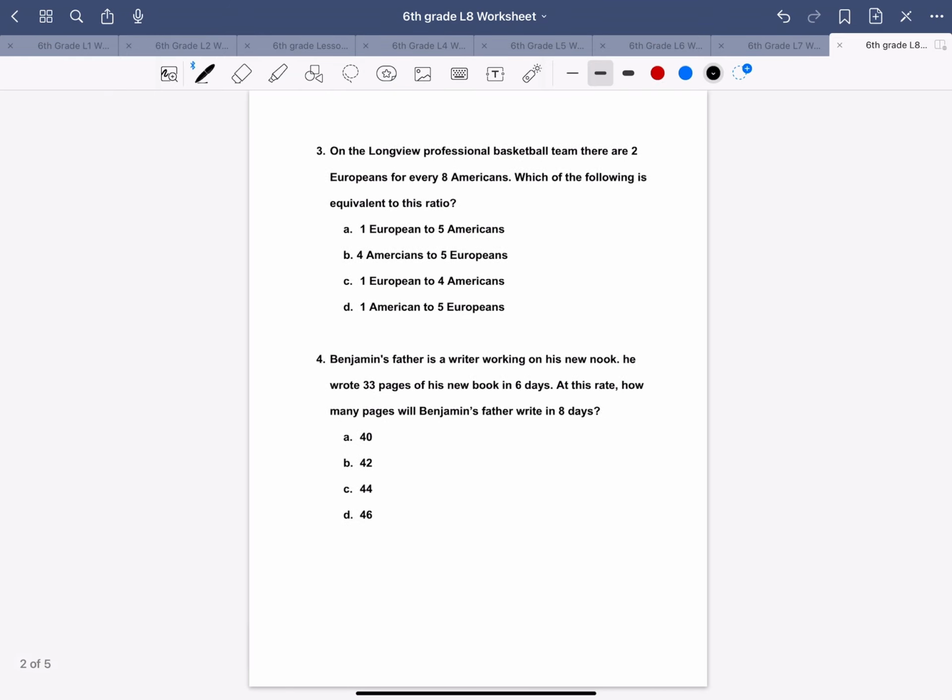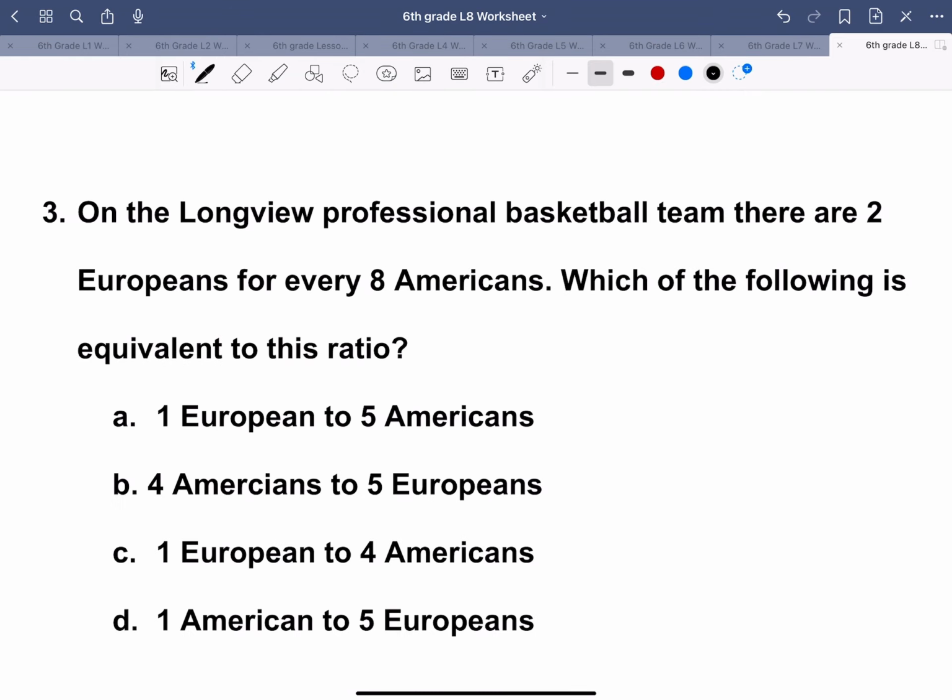Alright, next one. Number 3. On the Longview professional basketball team, there are 2 Europeans for every 8 Americans. Which of the following is equivalent to this ratio? Okay, so we know that there's 2 Europeans for every 8 Americans.